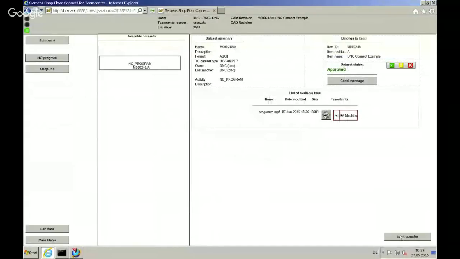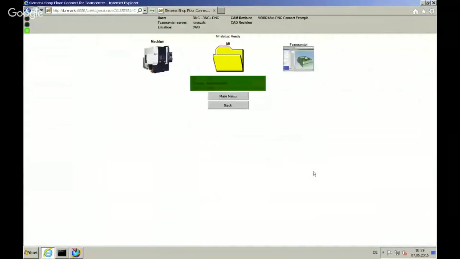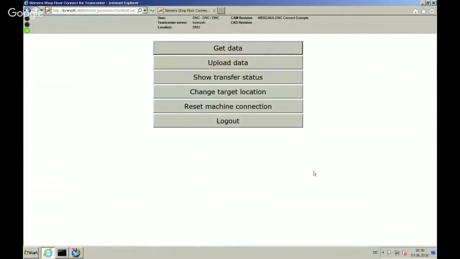So I start the transfer now, and this program will be downloaded to the machine directly. If we have network connected machines, to a shared folder or to the NC, it's up to the type of machine and control type. We can also upgrade older machines that have a serial interface. We can connect them as well with additional hardware, a COM box. We can also integrate them in the network. So that's fine.